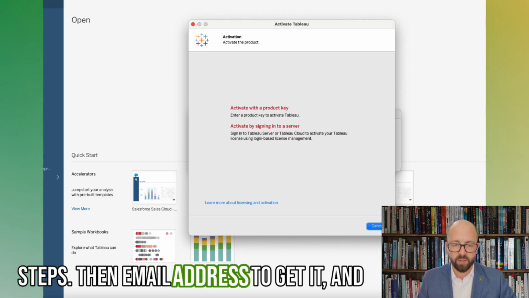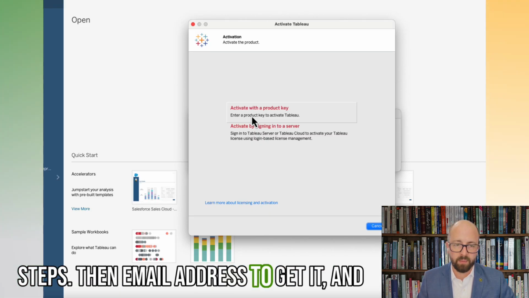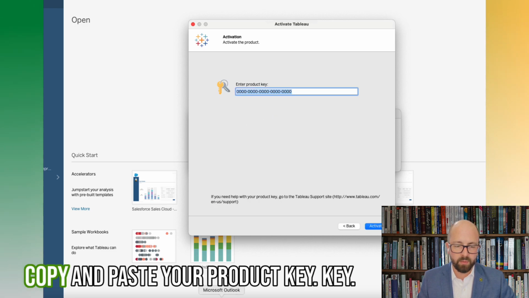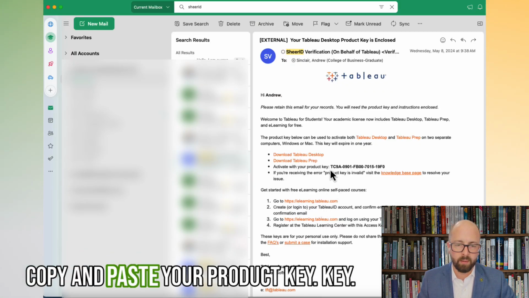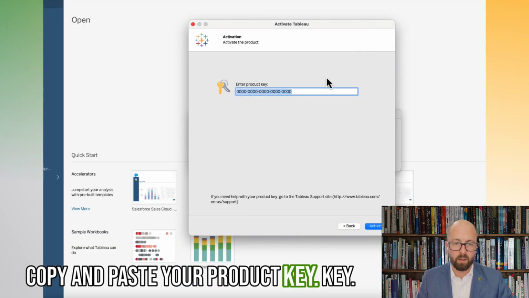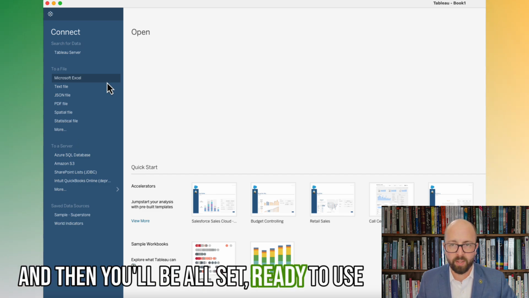Now, once you've finished your install, you'll open up Tableau and you'll activate with a product key. So you'll go ahead, activate the product key, and then you'll pull up your email again and copy and paste your product key. And then you'll be all set, ready to use Tableau.